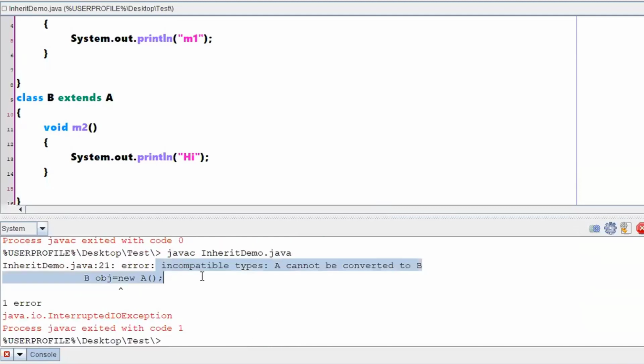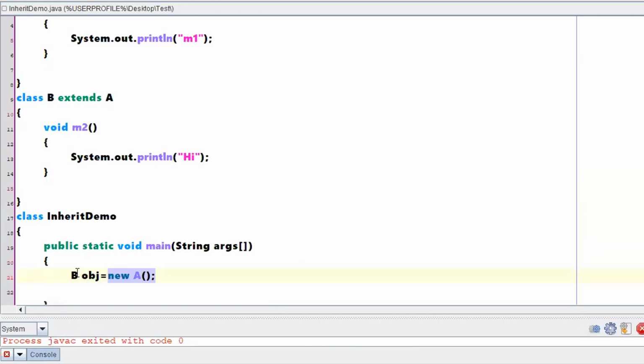See, it is saying incompatible types. A cannot be converted to B, right? So the conclusion drawn is that your child class reference cannot point to a parent class object. Whereas a parent class reference can point to a child class object, but it can access only parent-specific methods, not child methods. Is the conclusion clear?